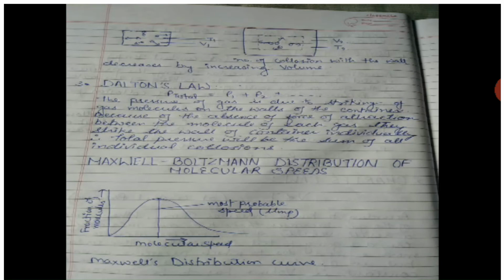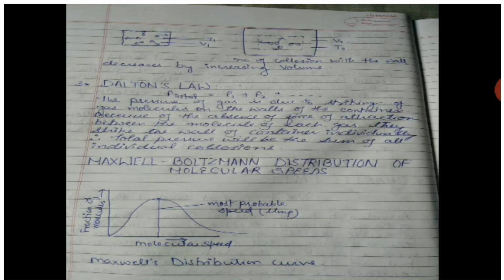In this way, V1 and T1 are the earlier initial volume and initial temperature. As the temperature increases, the chance of hitting the wall of the container by the molecules will increase as the kinetic energy of the particles is increasing. But we have to keep the pressure constant. Therefore, we have to increase the volume so that the number of collisions with the walls decreases.